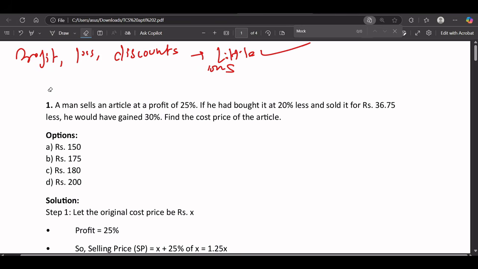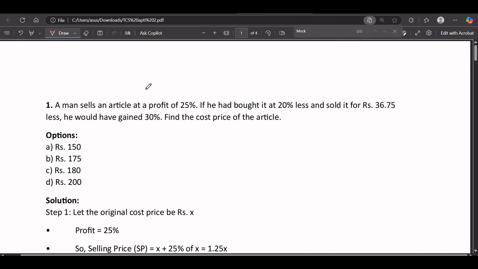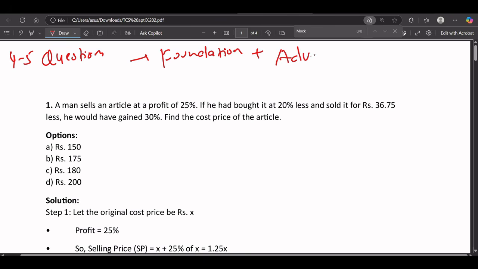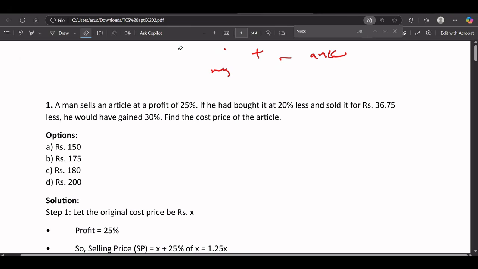Also, the second topic which we will be discussing in this video is data sufficiency, and that topic is very important because you will be getting around 4 to 5 questions overall combining your foundation and advanced section. Okay, so that's why both these topics are very important. One is profit and loss, and second one is data sufficiency. Okay, so make sure to watch this video till the end because we will be discussing the basics and the question types in this video.